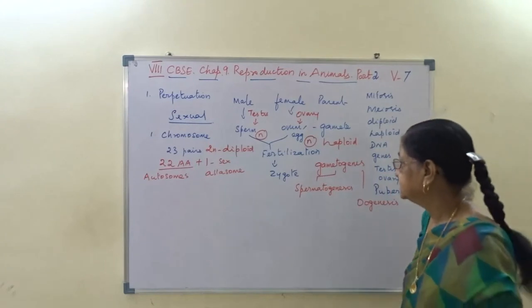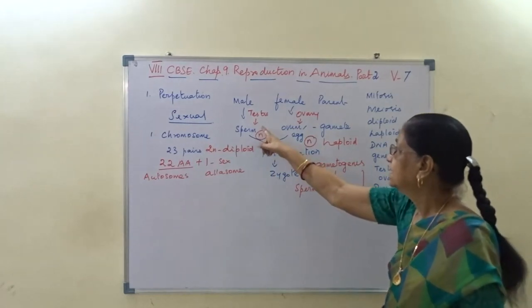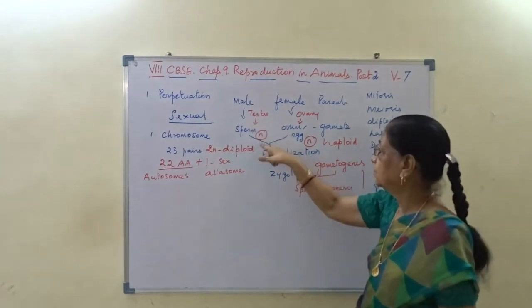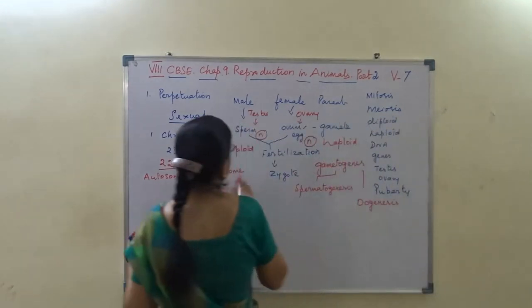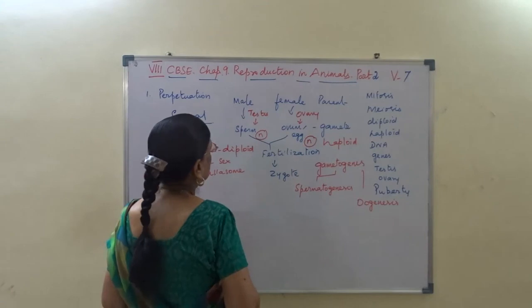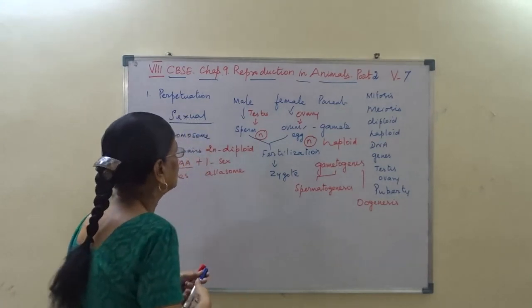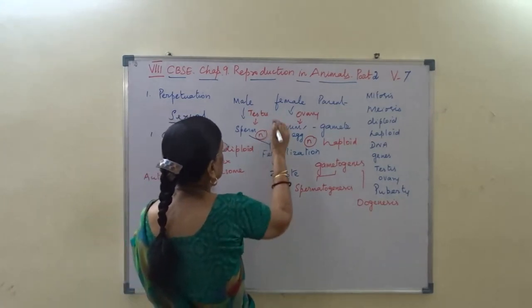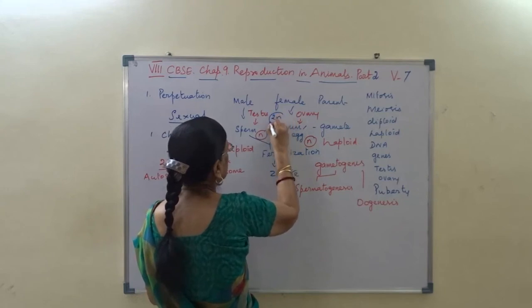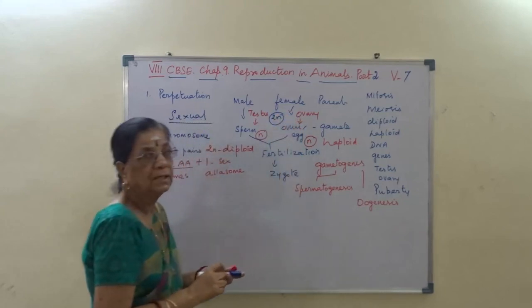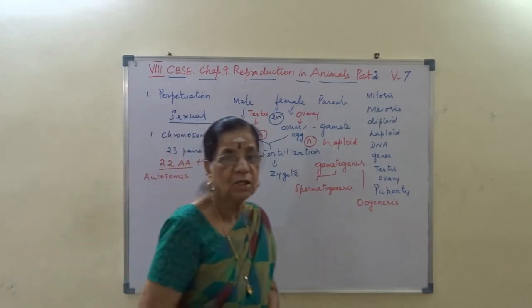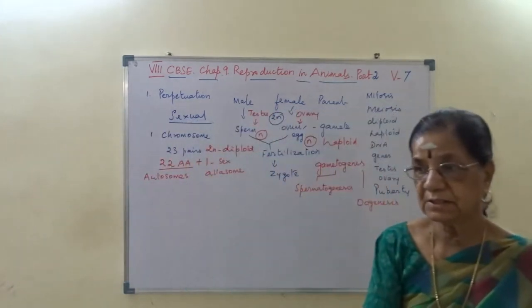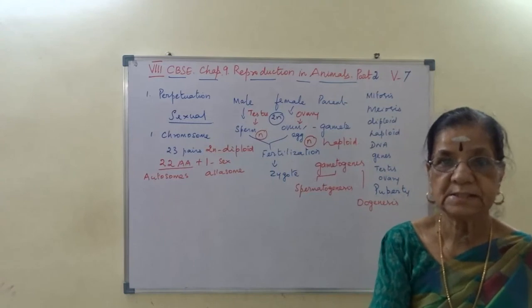So testis and ovary are diploid and that is reduced to haploid. So it is called reduction division. I hope you understand this.